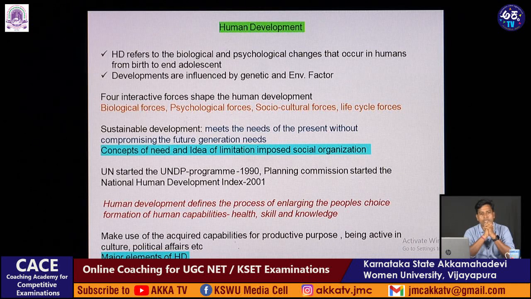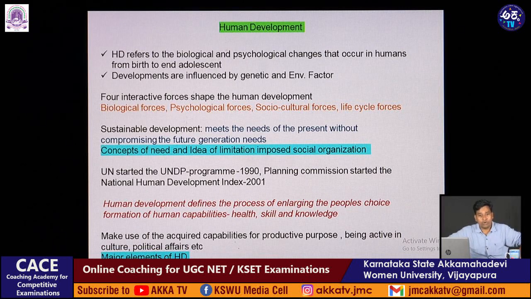What I mean to say is that human development defines how a person is involved in choosing his choices, how he is maintaining his health, what type of skills he has, and how much knowledge he has. Based on this knowledge, skill and health, human development is measured.